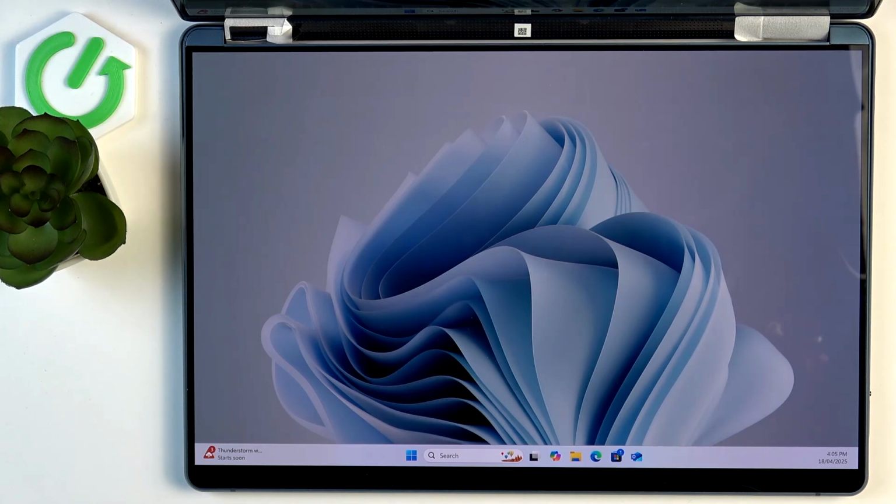Hello, in this video I'm going to show you how to find your MAC address on Lenovo Yoga Book 9.